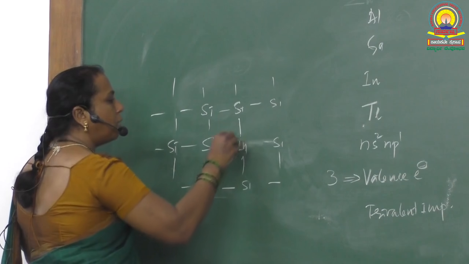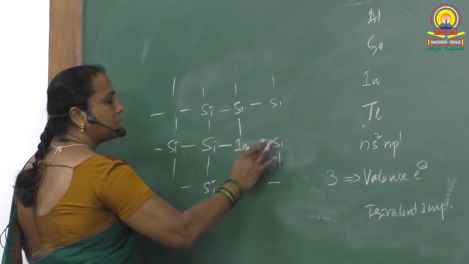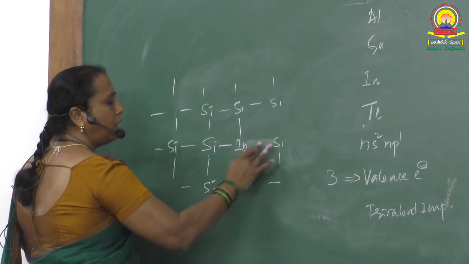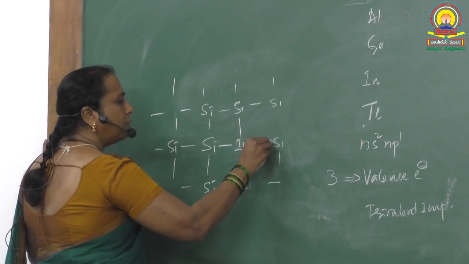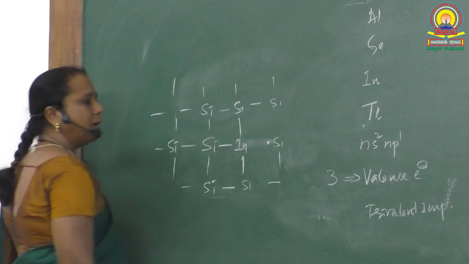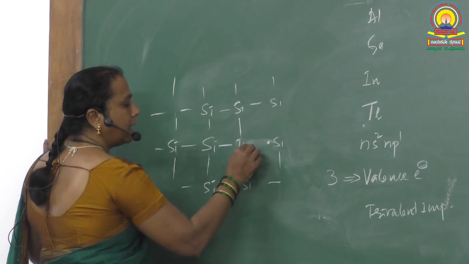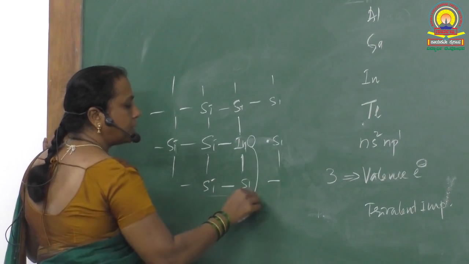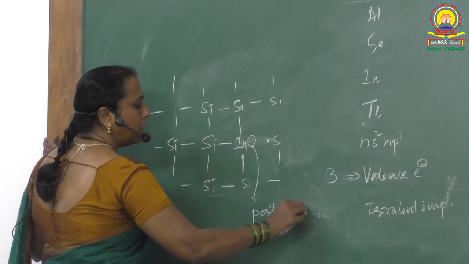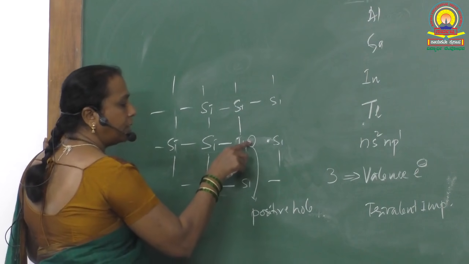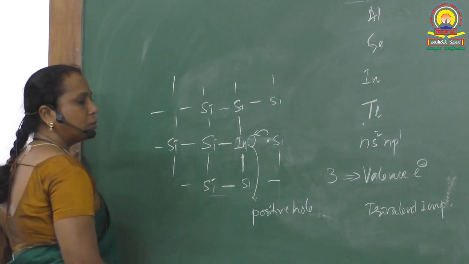So it is making bonds with 3 of the silicon atoms and it has no electron to make a bond with the 4th silicon atom. So the electron of the 4th silicon atom remains free to conduct electricity, and this electron deficiency is expressed as a positive hole. It is an electron deficiency center, hence it attracts electrons towards itself.